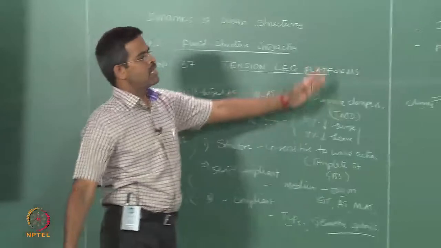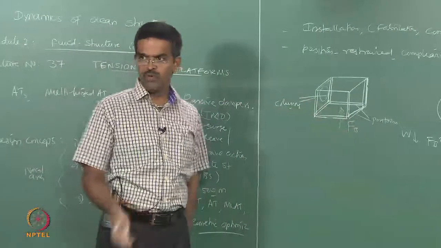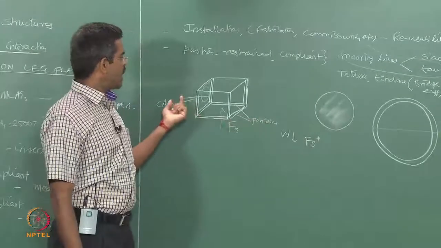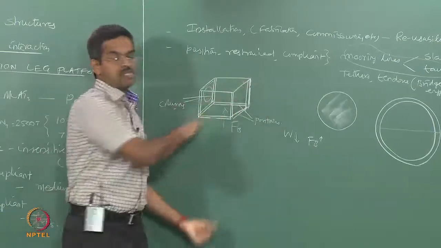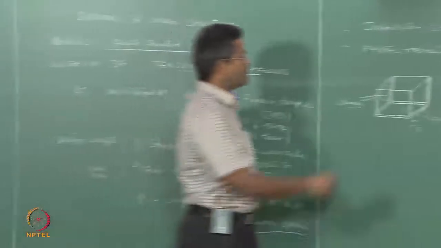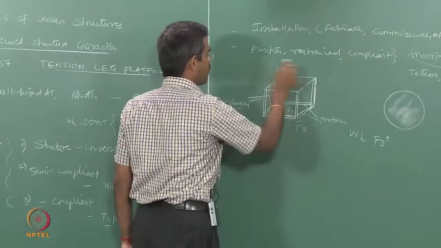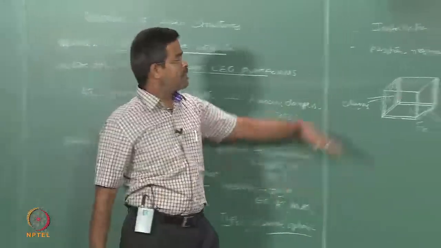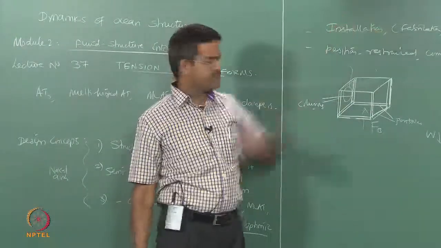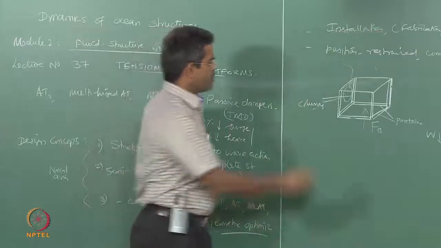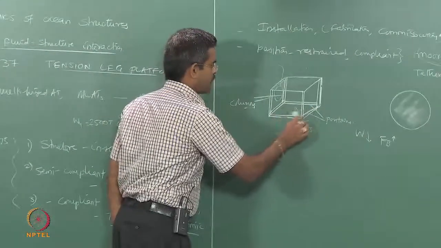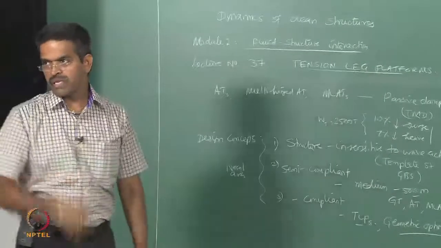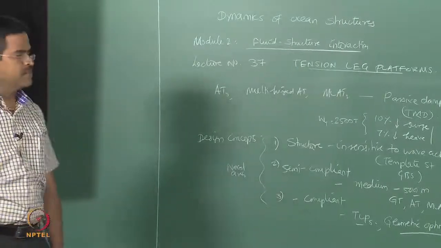So people said, let us have a large hollow cylinder or a tube, with members of a larger diameter, since the structure has become completely transparent to waves. Of course, the top is solid because I have a lot of topside details here. It is a deck, maybe not a single deck, a multi-tier deck. Of course, the bottom may not have anything except a moon pool through which the riser goes through and the drilling operation takes place.